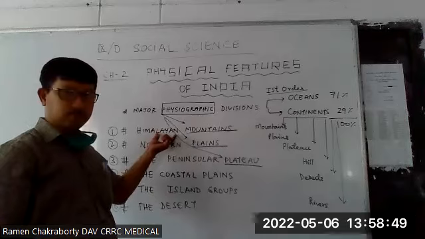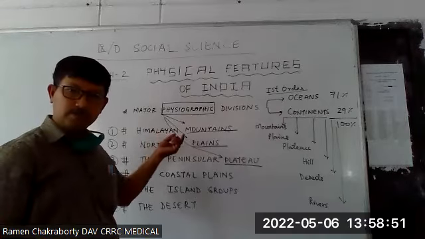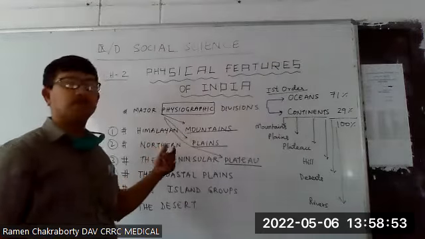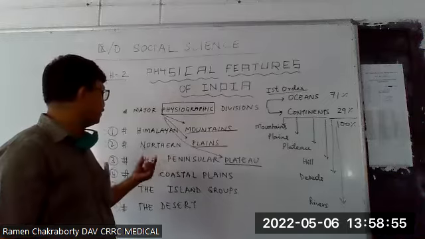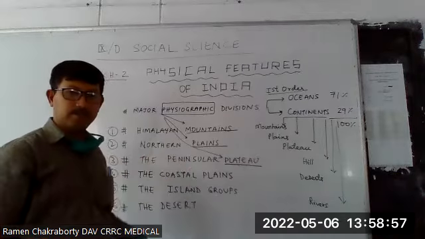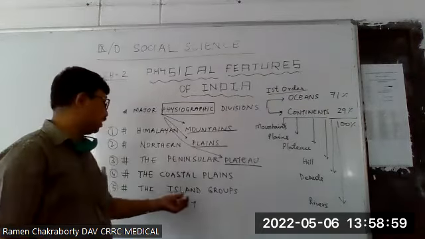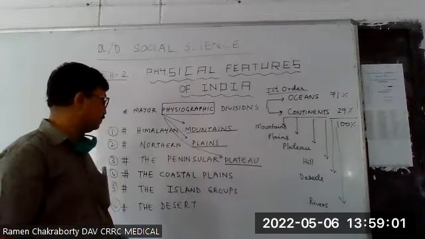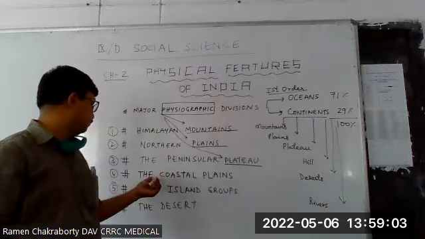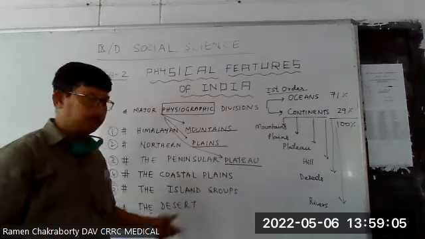They are number 1, the mountains of the north. Number 2, the northern plains. Number 3, the peninsular plateau. Very good, Ayush. Yes, the island. I have written island group. Then number 4, the coastal plain.